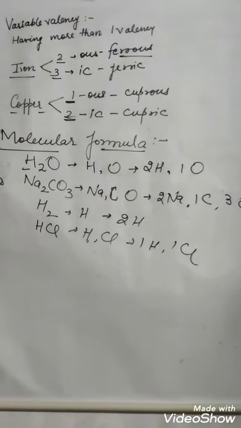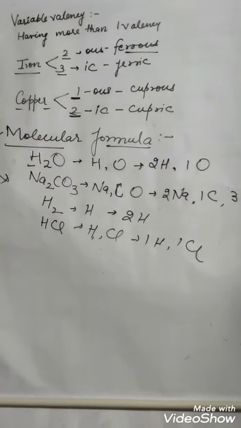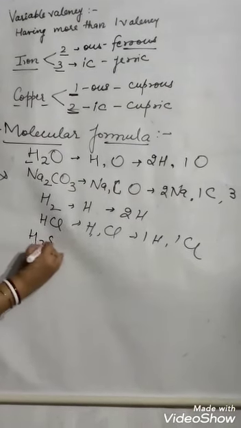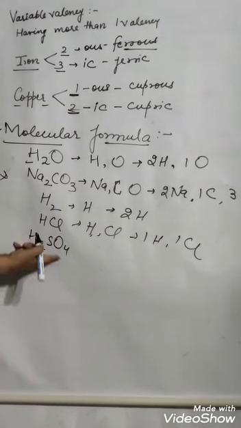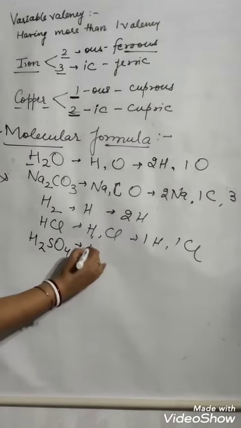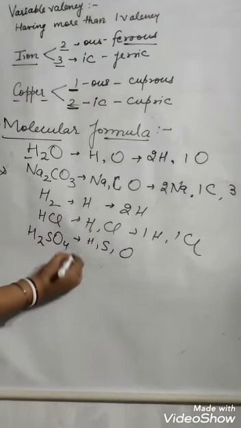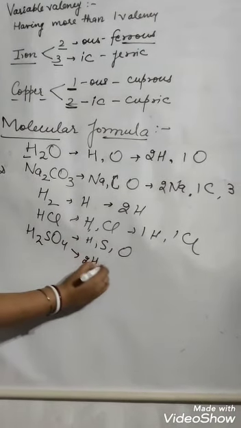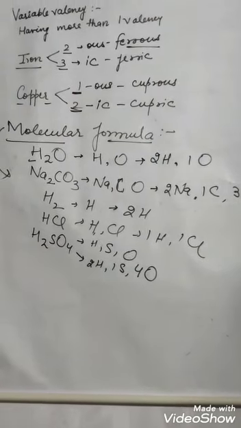This molecular formula represents the molecule of a compound. Suppose we are saying hydrogen chloride, so instead of writing full hydrogen chloride we can write HCl. We are saying sulfuric acid, so instead of writing full sulfuric acid we can write H2SO4. So what are the constituents of this H2SO4? If asked, then it will be hydrogen, sulfur and oxygen. And how many atoms is it made up of? So 2 atoms of hydrogen, 1 atom of sulfur and 4 atoms of oxygen.